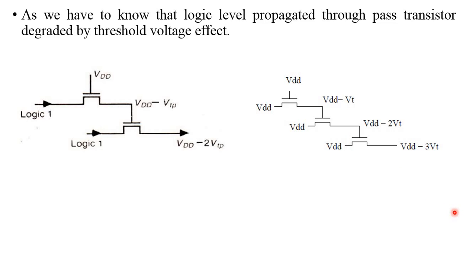Now see what is meant by pass transistor. Simply, the NMOS transistor is called a pass transistor. Why? Because only if the gate voltage of NMOS is high is the source voltage equal to the drain voltage. That means it completely passes to the output.